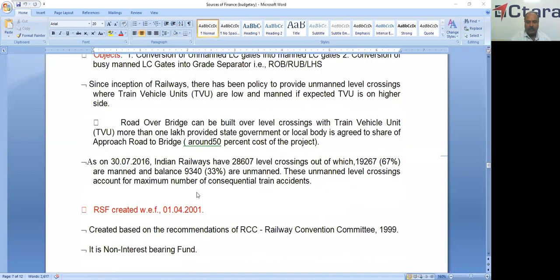As of 2016, Indian Railways has 28,607 level crossing gates. Out of that, 67% are manned and 33% are unmanned level crossing gates. These unmanned level crossing gates account for the maximum number of train accidents. Now the Railway Board policy is to remove level crossing gates on the BG line, the broad gauge line.